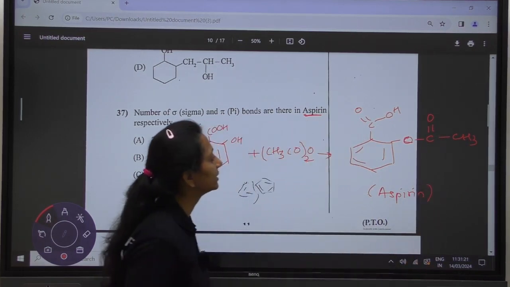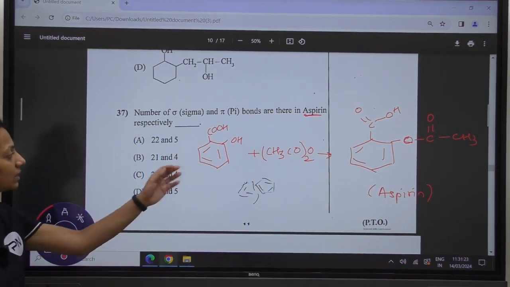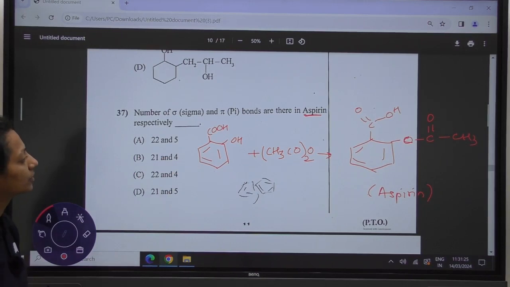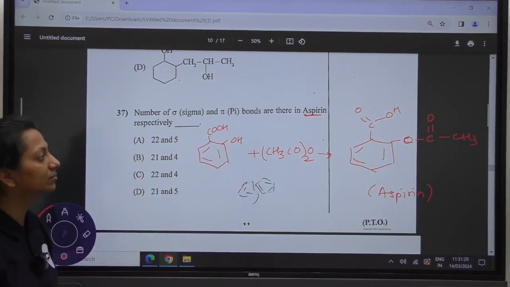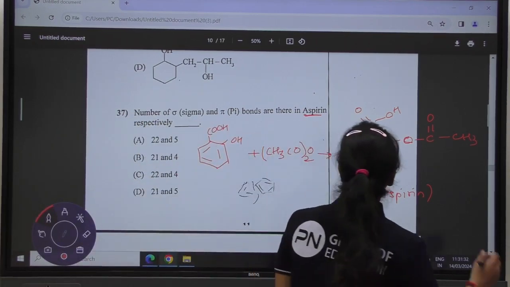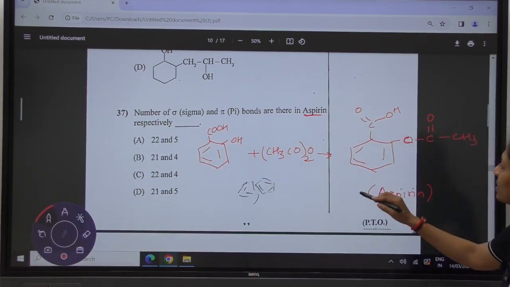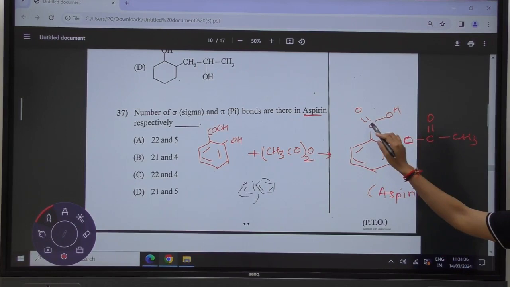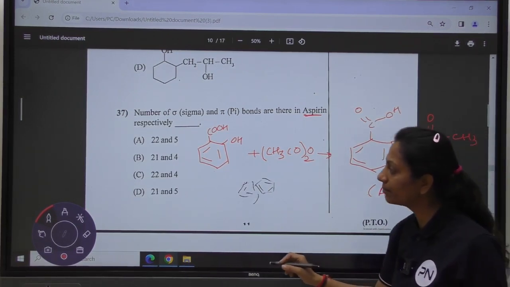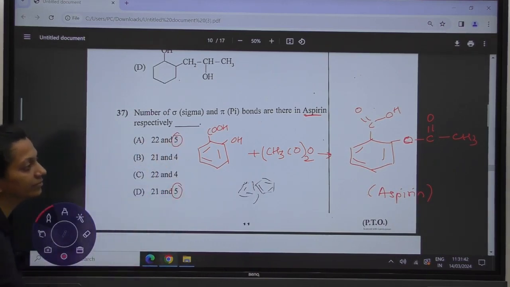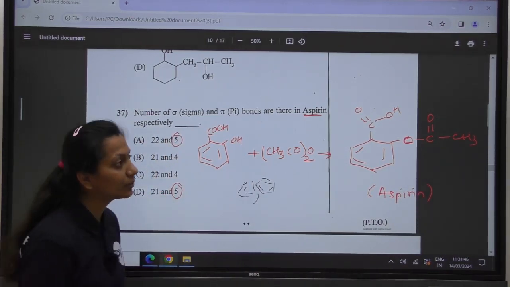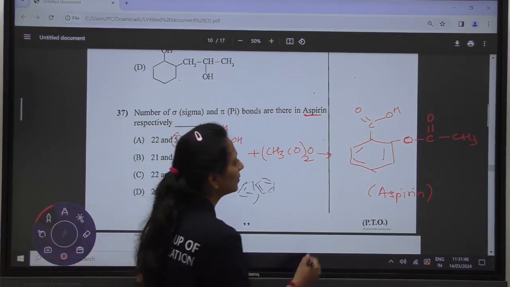Aspirin is prepared by the acetylation of the compound. Now we have to count the number of sigma and pi bonds. From the figure, how many pi bonds are there? 1, 2, 3, 4 and 5. So a total of 5 pi bonds. Options A and D both have 5 pi bonds, so we have to count the number of sigma bonds. How many sigma bonds are there?